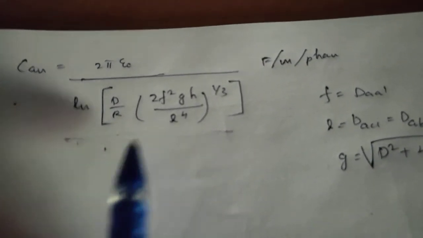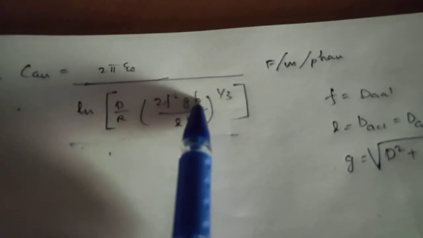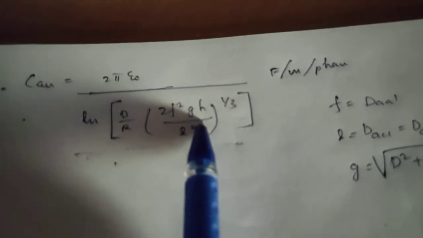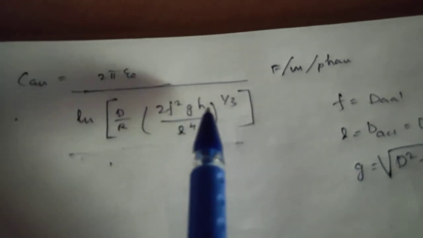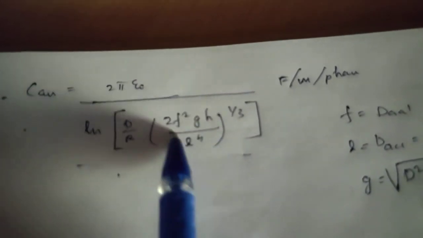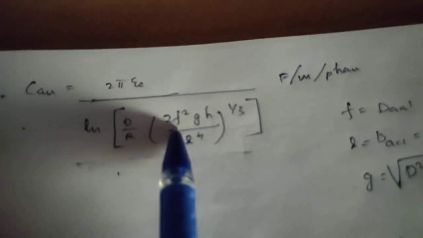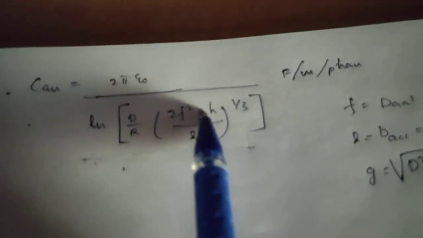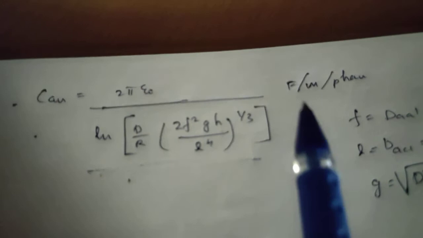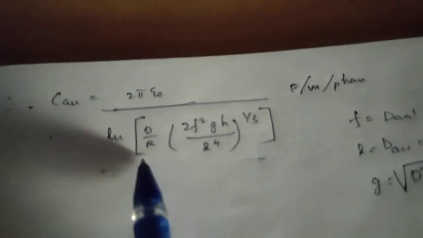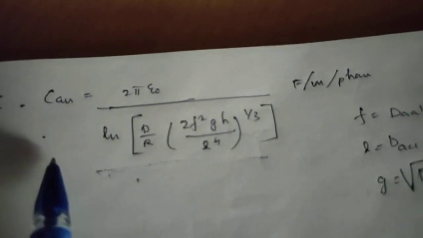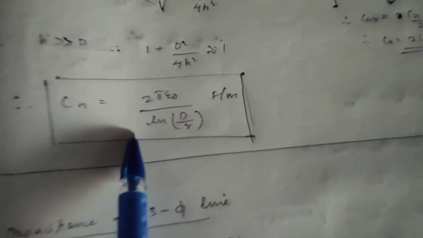Generally H is very much greater compared to the other values like F, G and L. So all these are considered to be almost approaching H. F will almost become H, so this becomes H raised to 4 by H raised to 4. It will become 1, and we get the formula as 2 pi epsilon 0 divided by ln of D by R. This is the capacitance of a three-phase line considering the earth, and this equation is the capacitance of a single phase line considering the earth.